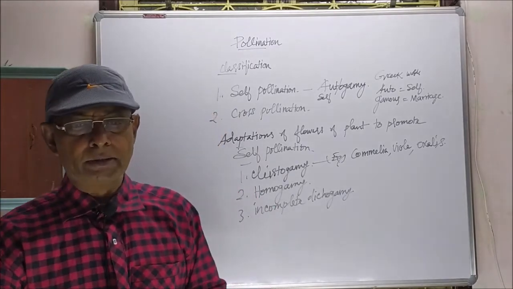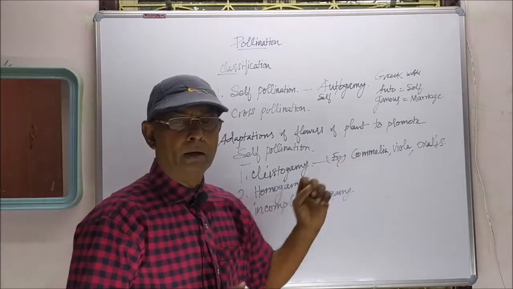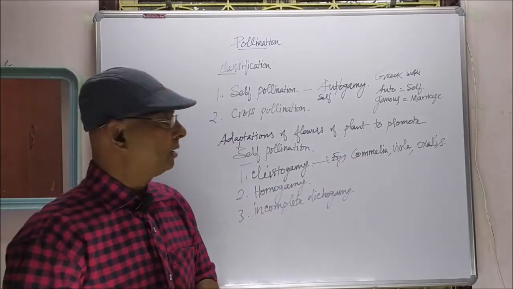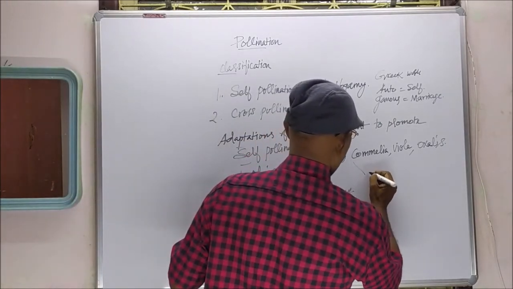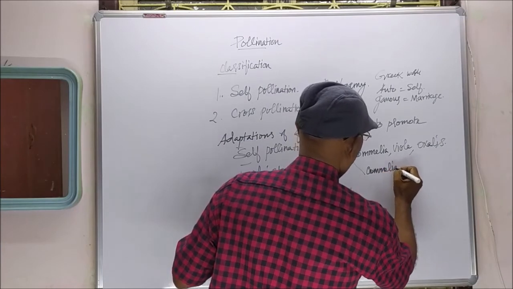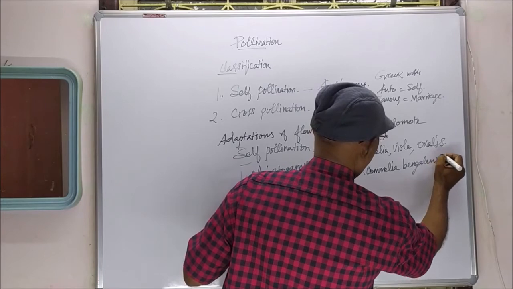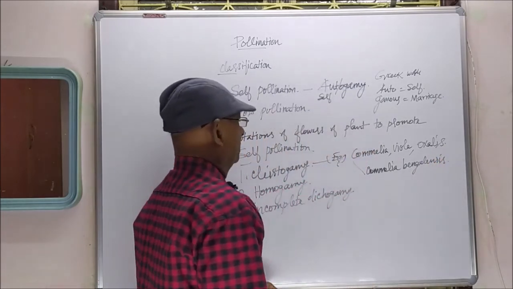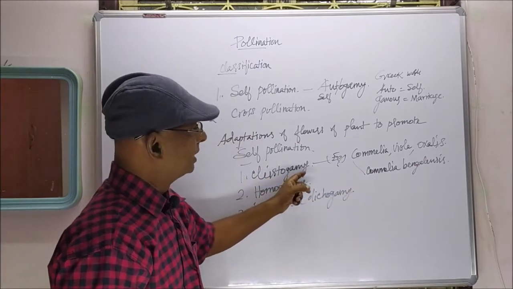Here only self-pollination alone takes place. Commelina is a plant, Commelina benghalensis. It is an example for cleistogamous flower.